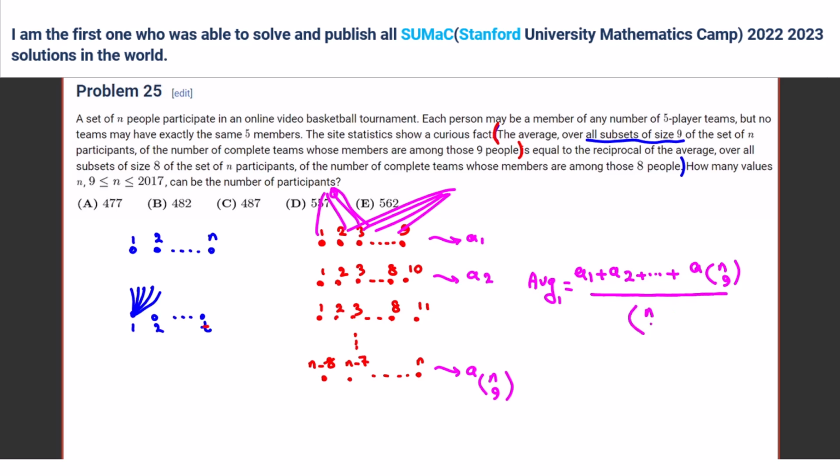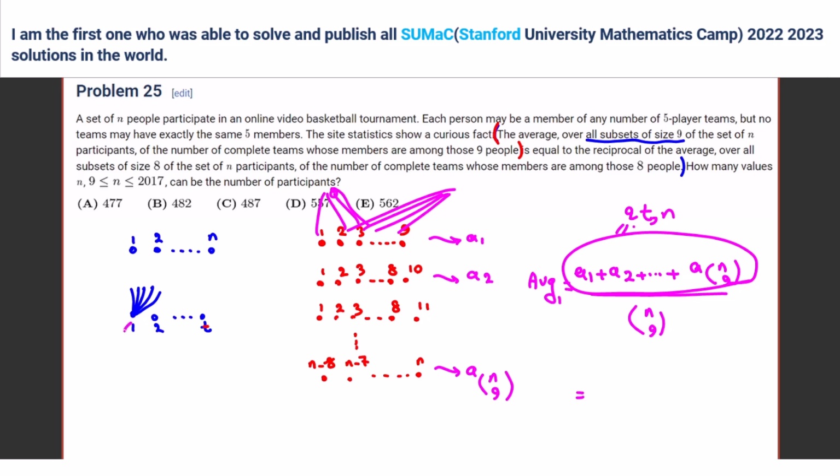Exactly. And now you can say A1 to A sub n choose 9 in terms of T and n. Try to see if you can figure out what it is in terms of T and n. What is T equal to? The number of teams. The problem doesn't say the number of teams, right?